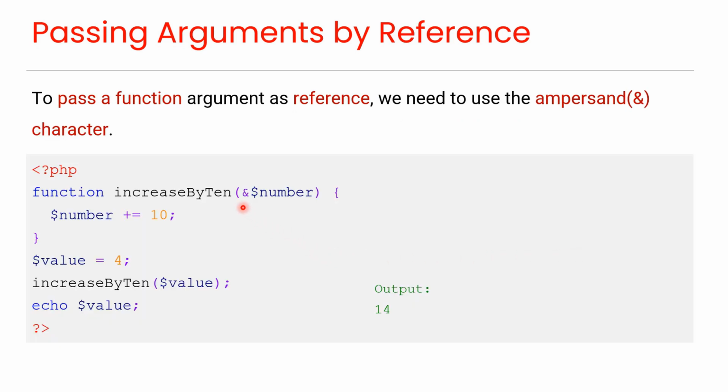Here is an example where we are passing arguments by reference. To pass a function argument as reference, we need to use the ampersand character, like this. Here the argument value is incremented by 10 each time this function is called, like this. As you can see in this output.